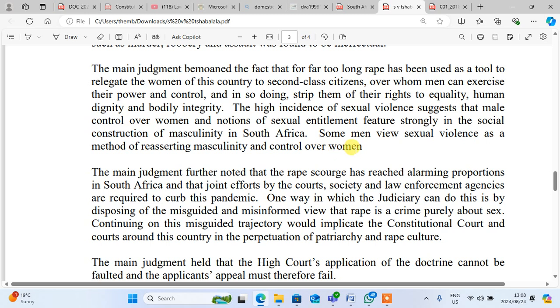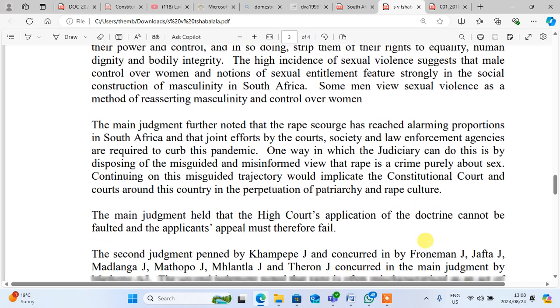So the main judgment further noted that the rape scourge has reached alarming proportions in South Africa and that joint efforts by the courts, society, and law enforcement agencies are required to curb this pandemic. One way in which the judiciary can do this is by disposing of the misguided and misinformed view that rape is a crime purely about sex. Continuing on this misguided trajectory would implicate the Constitutional Court and courts around this country in the perpetuation of patriarchy and rape culture. So they go to the main judgment.